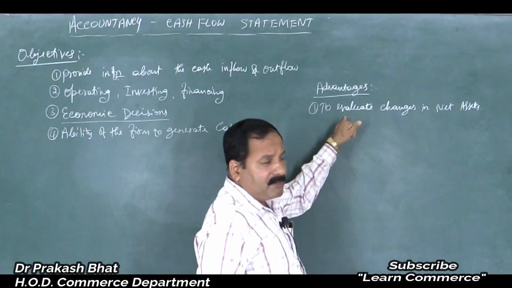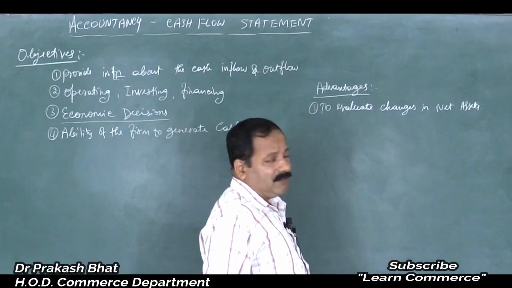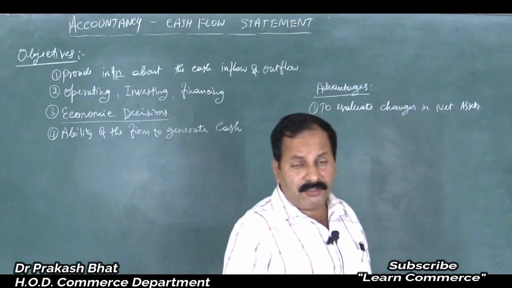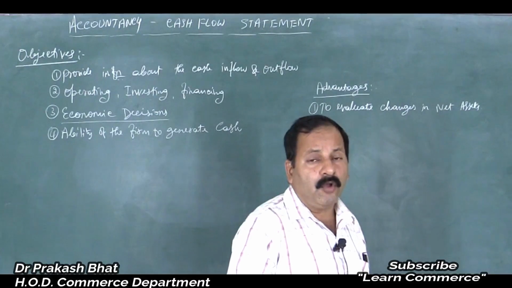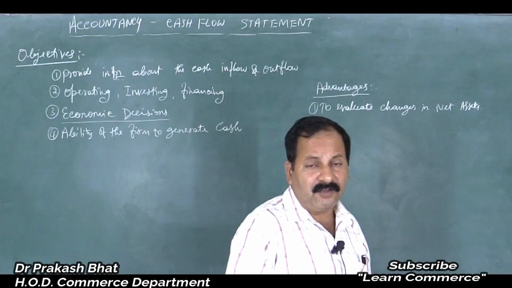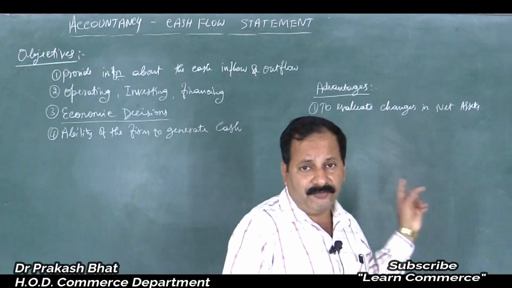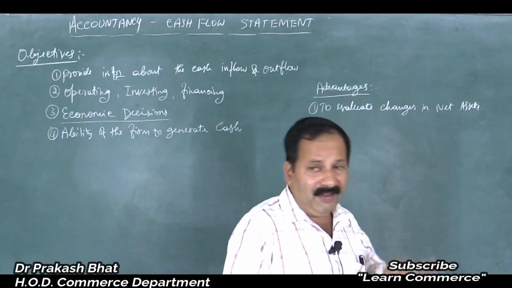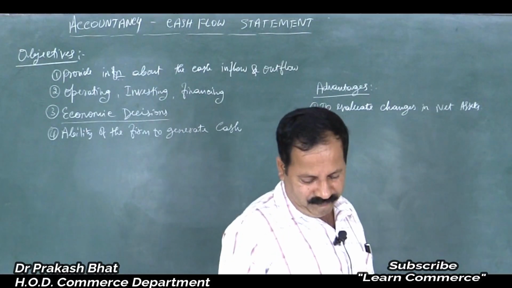When we prepare the cash flow statement, we will come to know where there is an increase in the asset, where there is a decrease in the asset. On the basis of that, we can take a decision whether the investment is more or less, whether we have to increase the investment in fixed assets or reduce the investment in the net assets. That we should decide, so that we will come to know how to divert the cash inflow or outflow, isn't it?